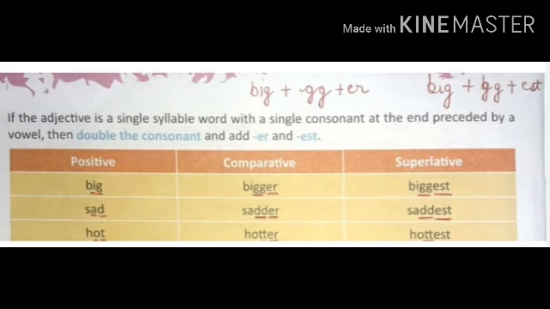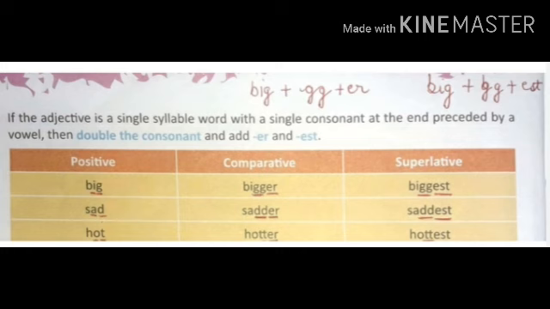So according to the rule we will double the consonant, bigg, and then we add er. It will become bigger. Similarly in the superlative degree we double the consonant, g will become double g, and we add est. It will become big, bigger and biggest.